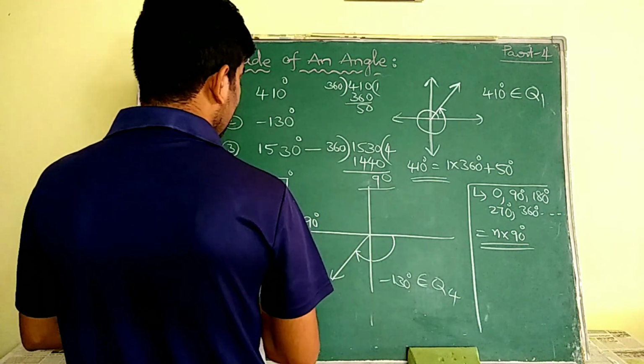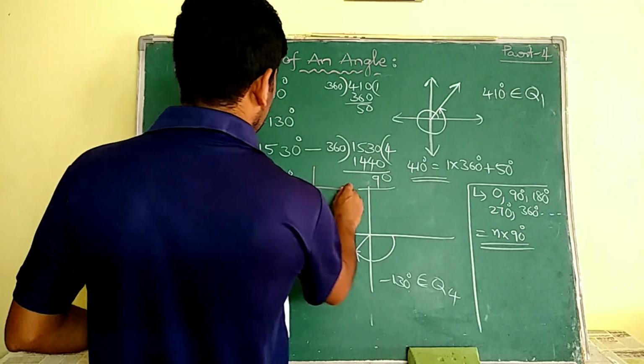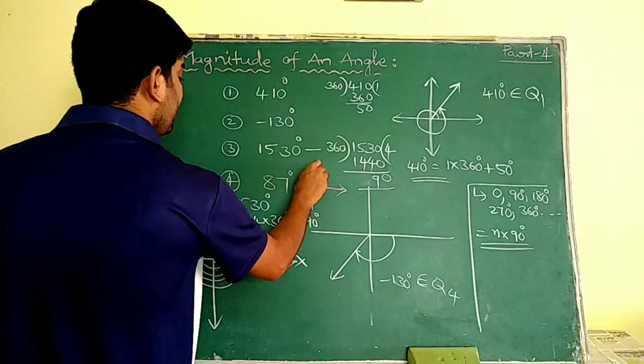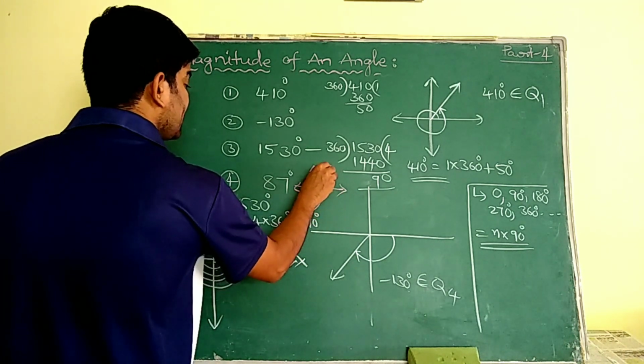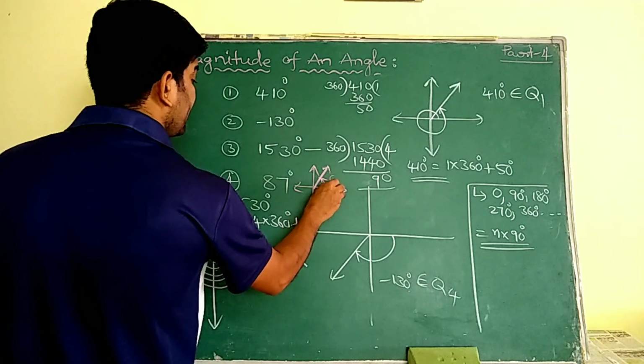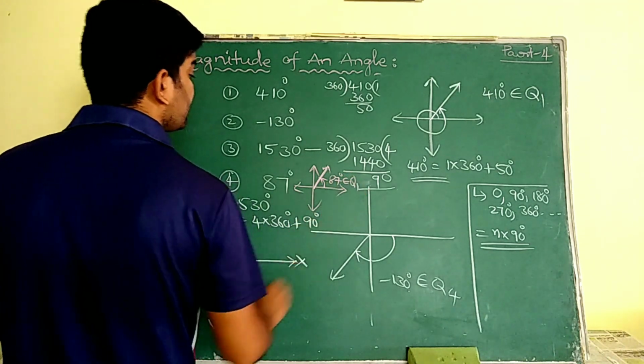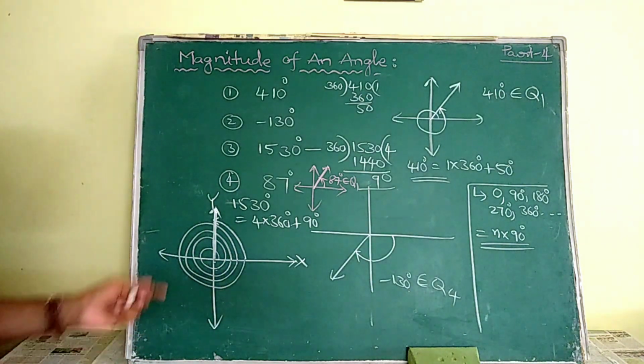Here I am going to represent this 87. See ma, in this quadrant. Or I am going to draw the diagram here itself. See ma, 87 means it is less than 90. So it lies in quadrant 1. 87 belongs to quadrant 1 ma. So these are the angles.